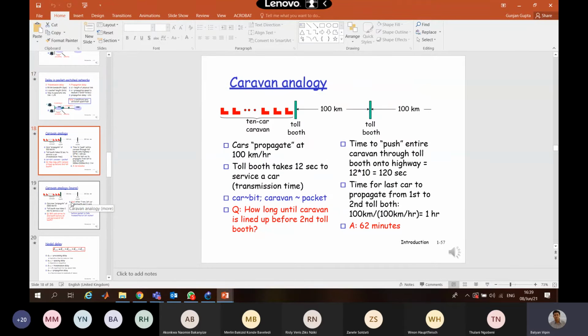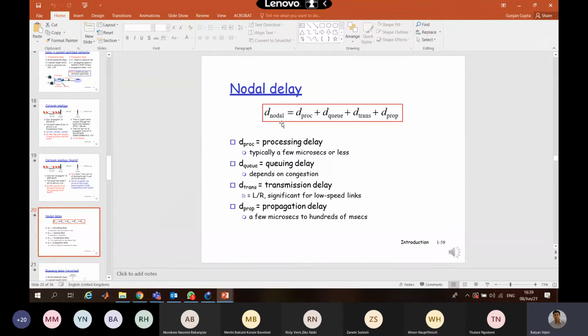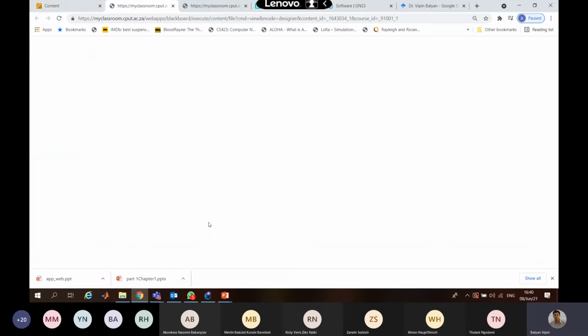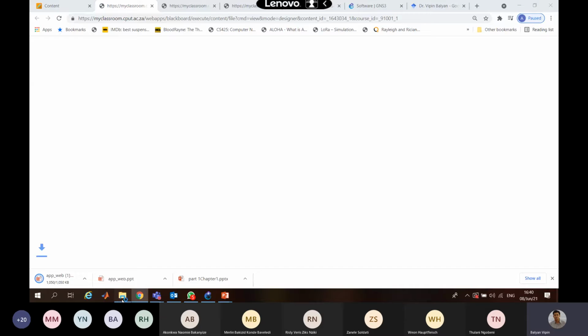The Kera1 technology analogy, the one which we explained earlier. So basically, you have to know all these. What is D nodal, D processing, D queuing, D transmission, D propagation. So you must know all this. Then if I go to chapter 2.